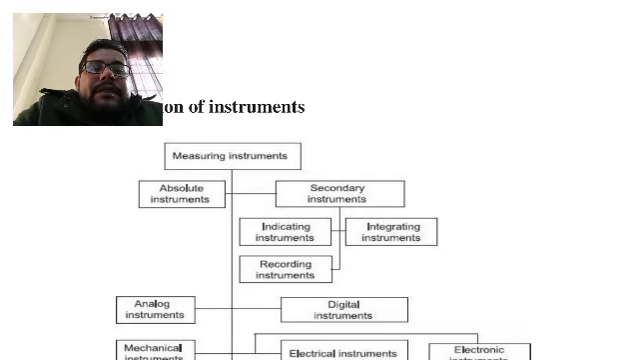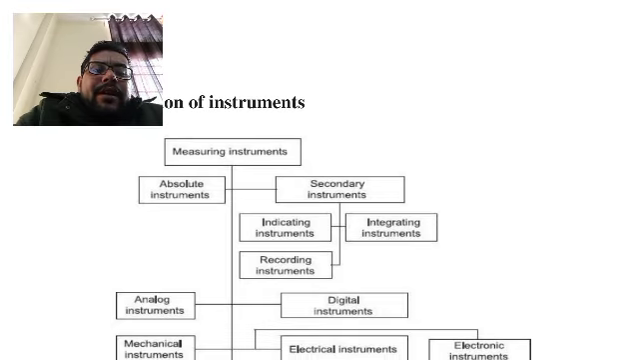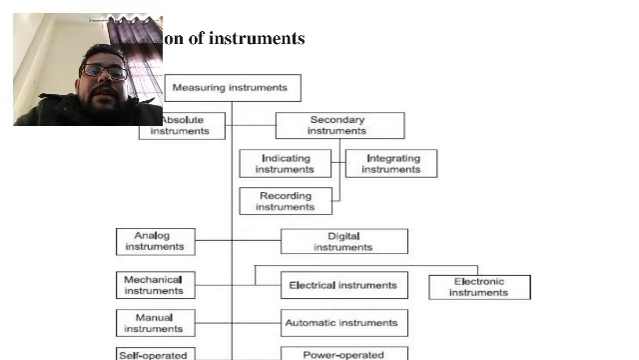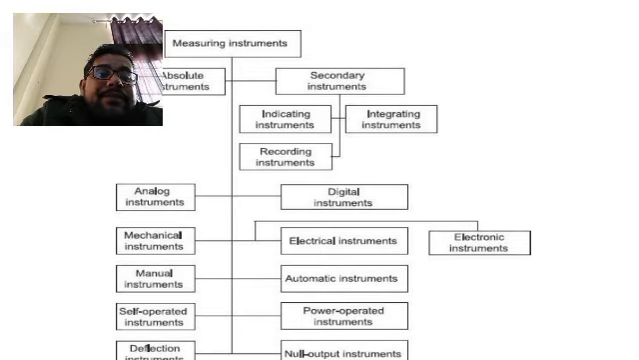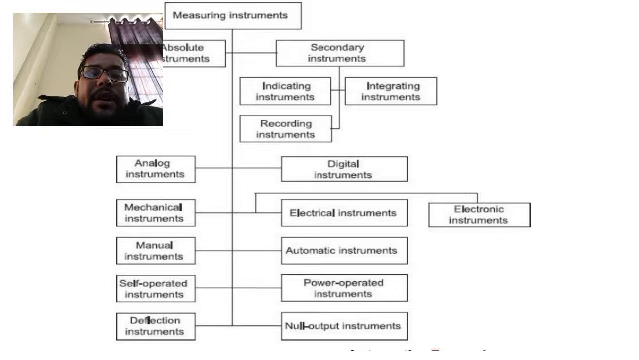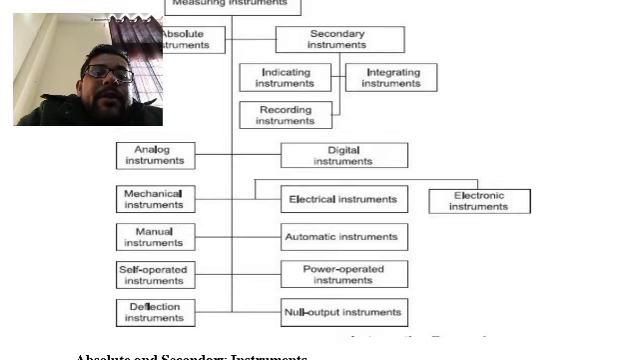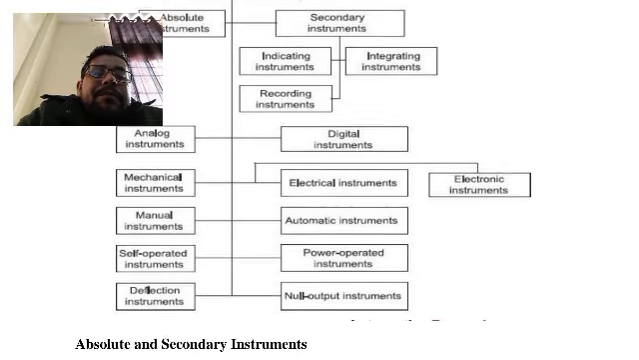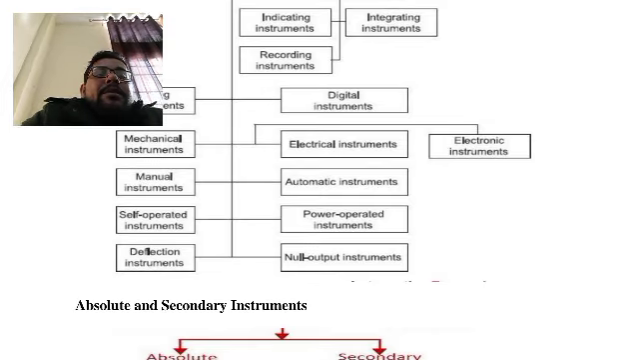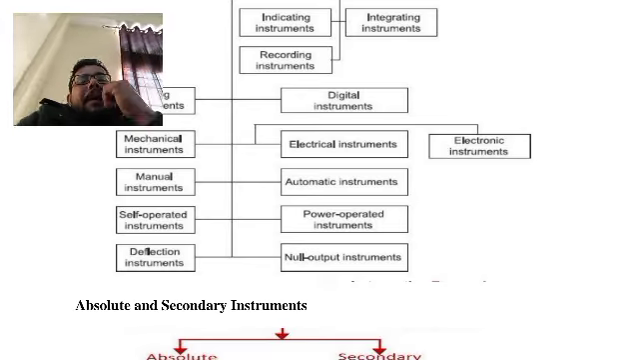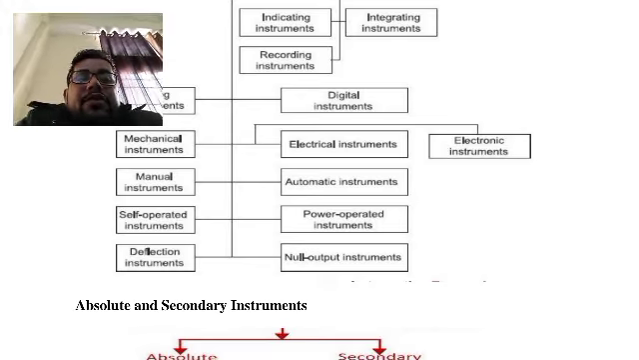So measuring instruments are classified into absolute instruments and secondary instruments. Secondary instruments are classified into indicating instruments, integrating instruments, and recording instruments. Measuring instruments can also be analog, digital, mechanical, electrical, electronic, manual, automatic, self-operated, power operated, deflection type, or null type instruments. Then we will discuss each instrument one by one in detail.